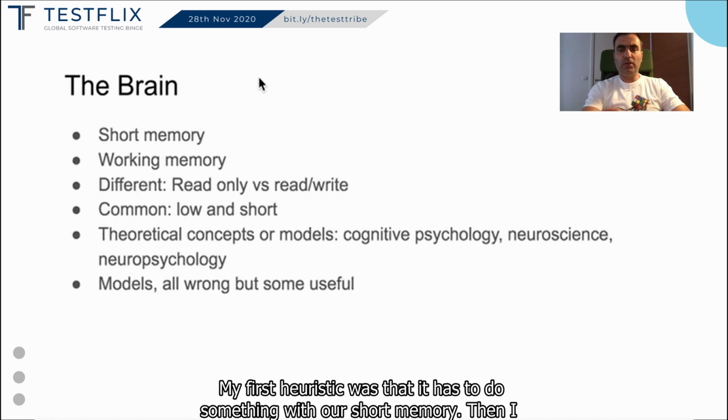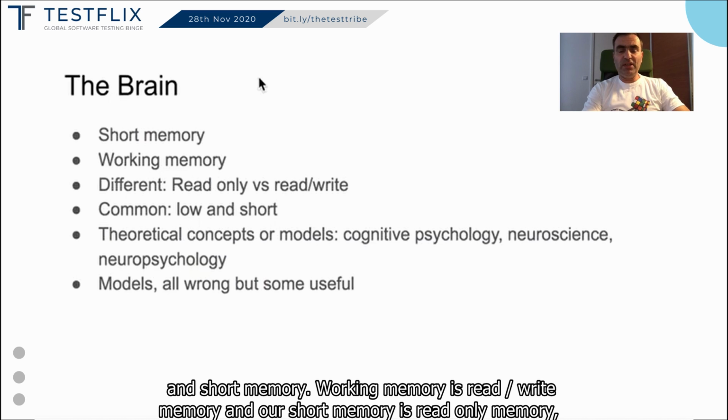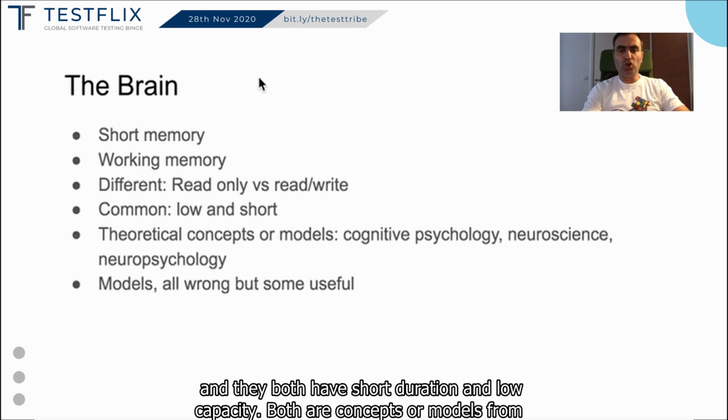My first heuristic was that it has to do something with our short memory. Then I found out that we have two types of short memory. We have working memory and short memory. Working memory is read-write memory, while short memory is read-only memory. And they both have short duration and low capacity. Both are concepts or models from cognitive psychology.